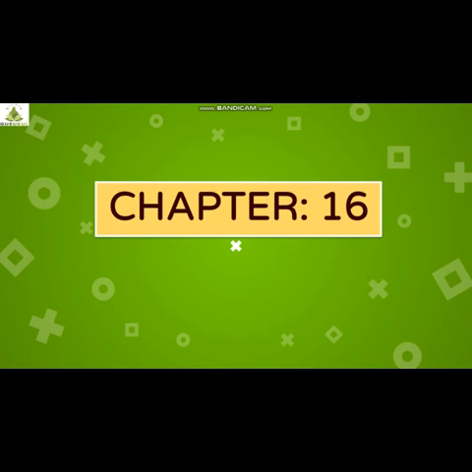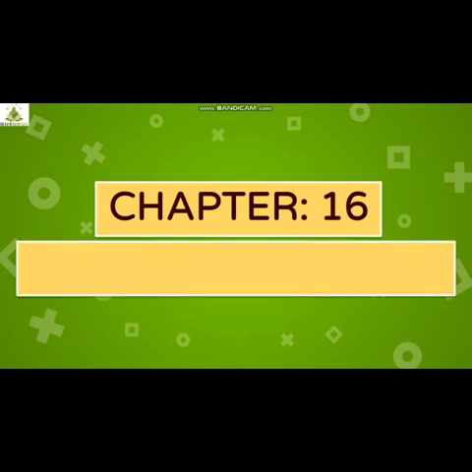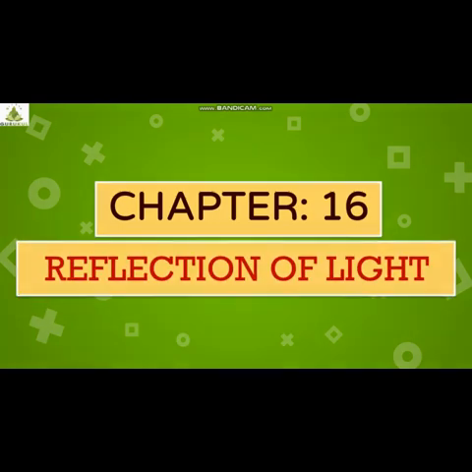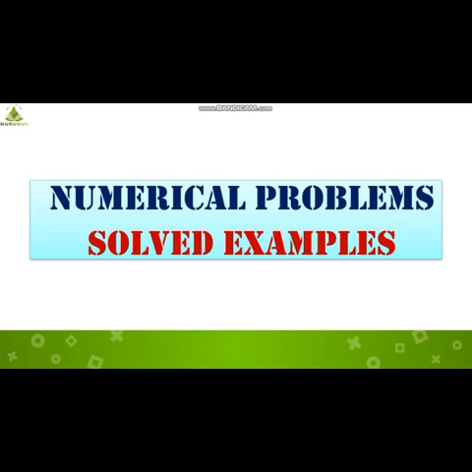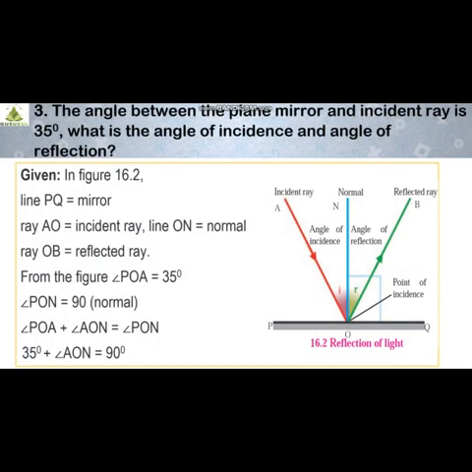We are learning chapter number 16, reflection of light. Okay, so in this video, let us understand numerical problems, that is solved examples third and fourth. Okay, this is your question number 3. The angle between the plane mirror and the incident ray is 35 degree.